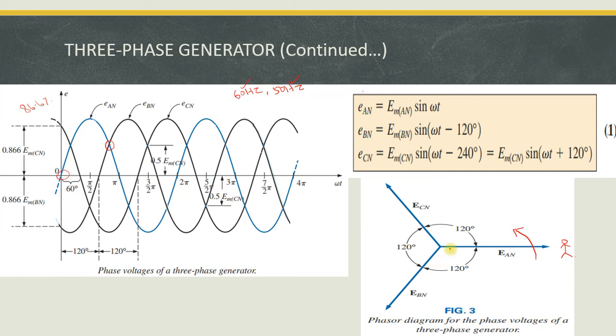So it is around 240-degree lag from the reference point. I write like this, otherwise it is plus 120-degree. So both are same only. So this ECN is replaced by either EM into sin omega t minus 240 or EM into sin omega t plus 120-degree, which is given in the phasor diagram.